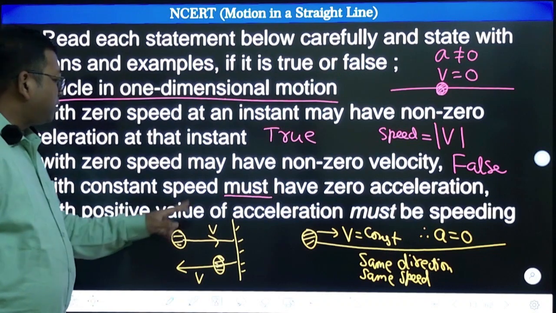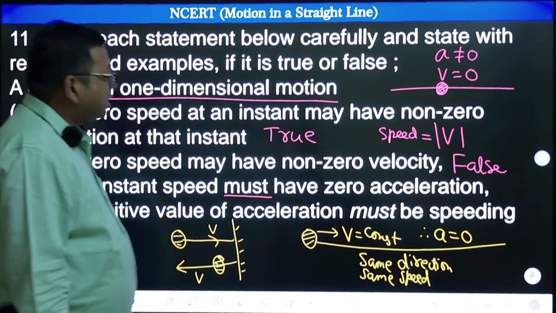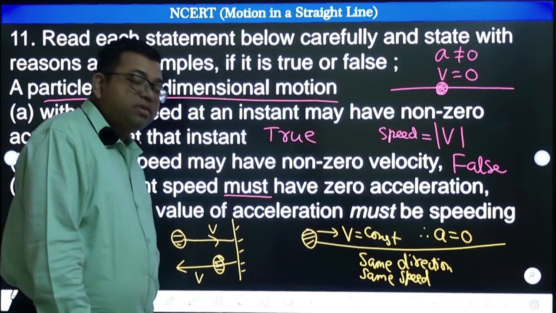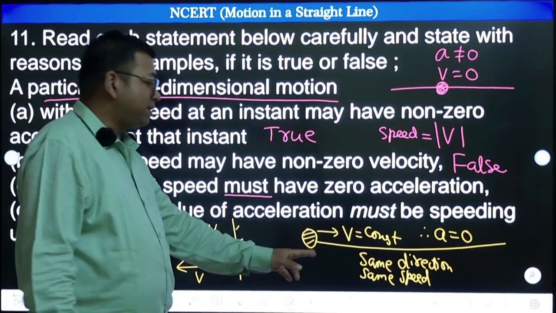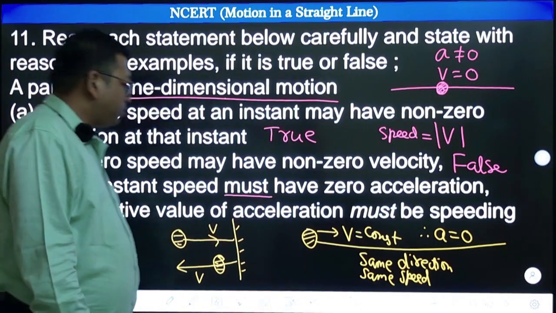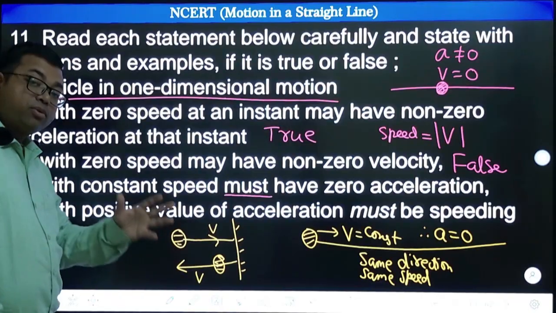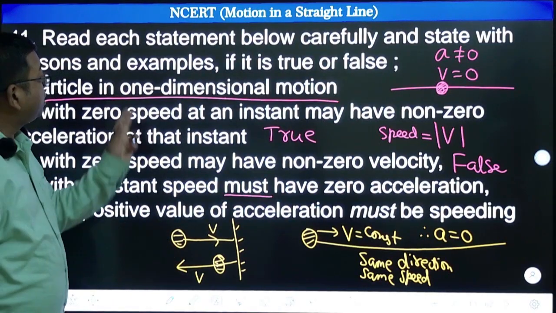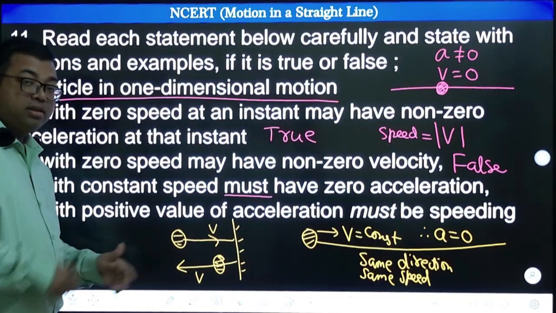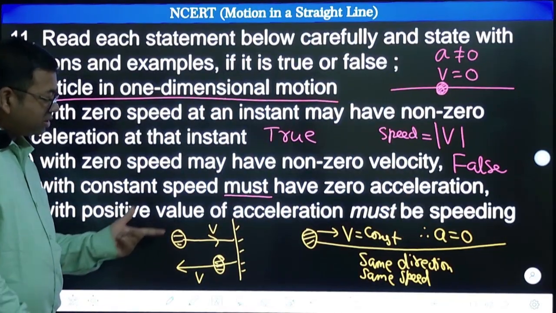So it is going with a constant speed, must have zero acceleration. Think about it. In this case, definitely acceleration must be zero, right? True. But what about this case? Here we have to only consider straight line motion, that also we have to keep in mind, right? Otherwise, the answer may vary. Only straight line we have to think.